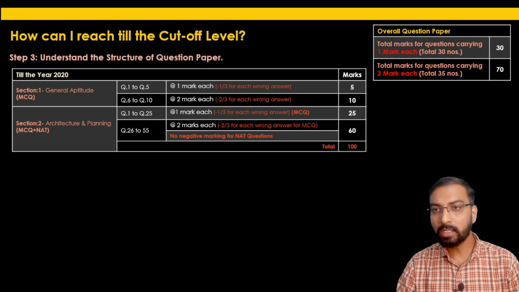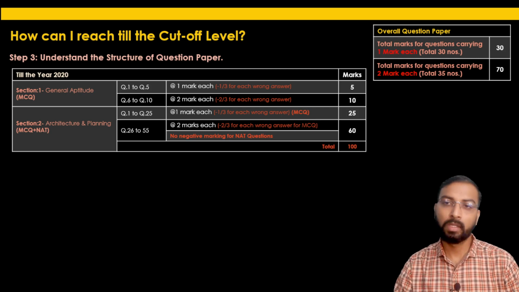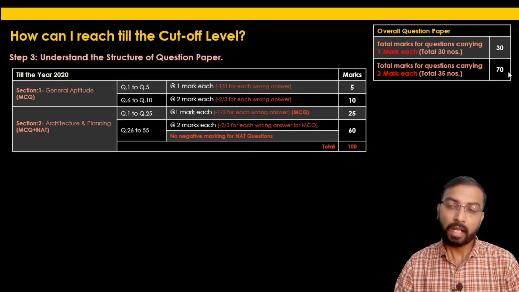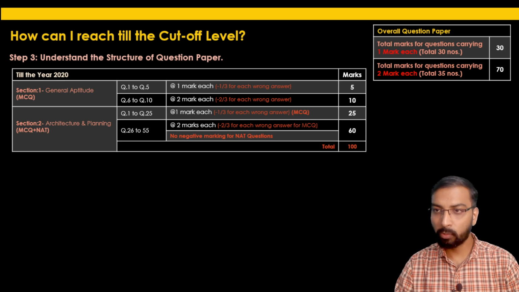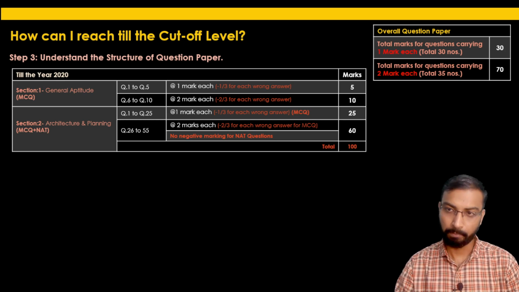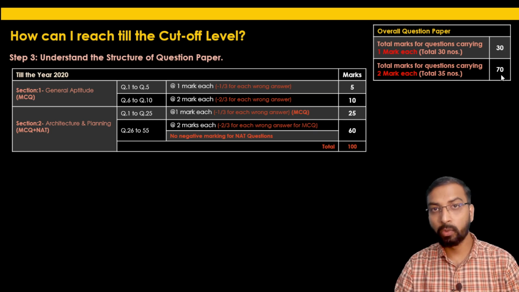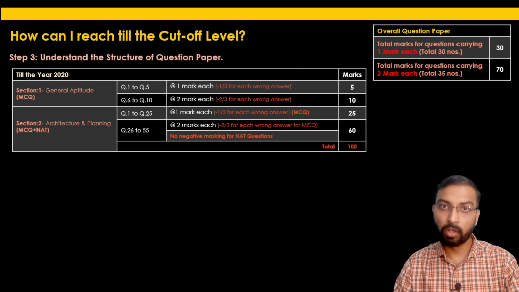So this weightage shows that if you have to crack the GATE exam, the 1 mark questions are not sufficient. At the same time, these 70 marks are also equally important to score beyond the cutoff level.